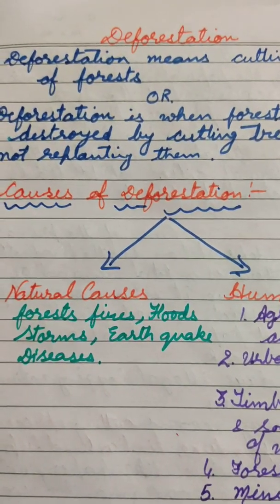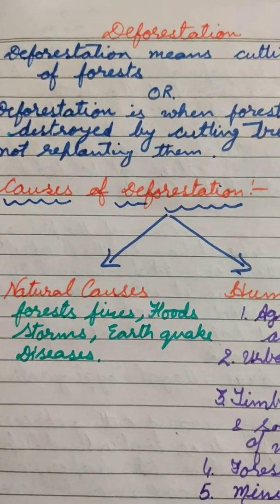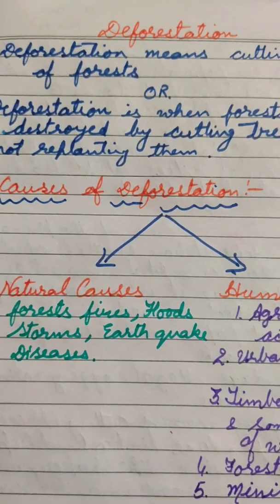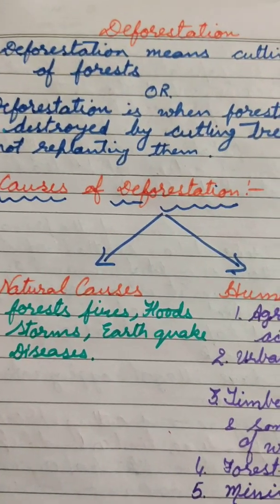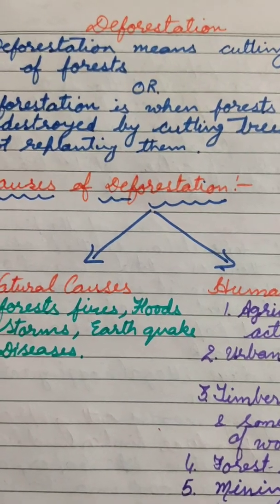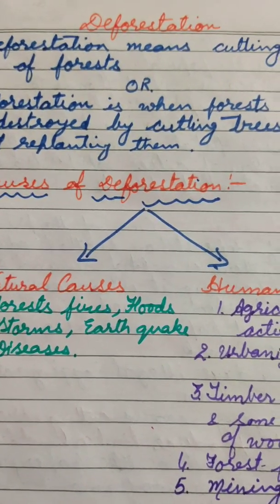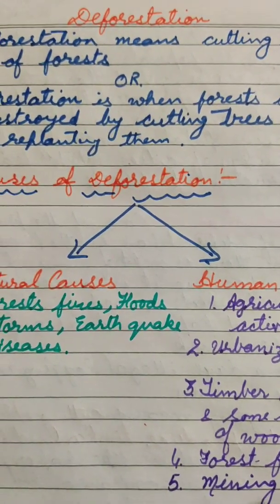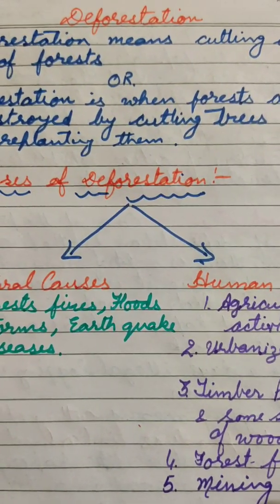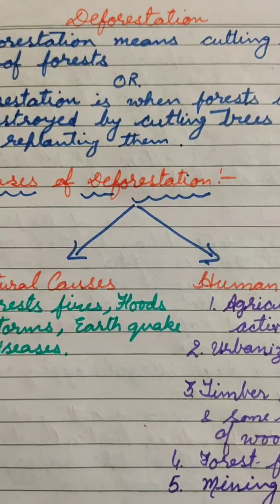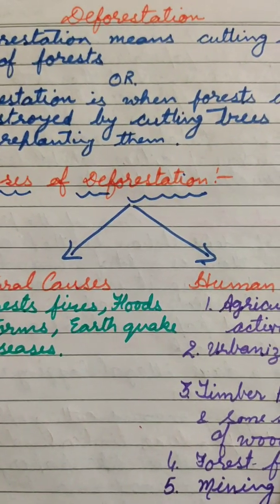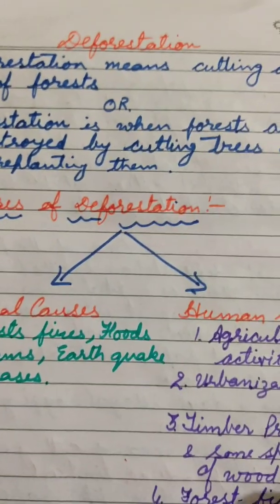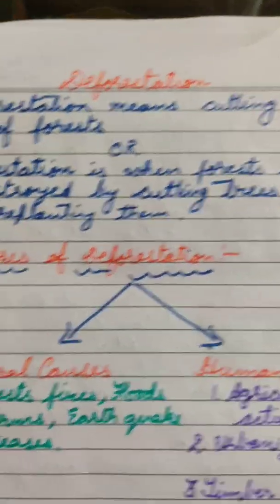Learner, in the previous video we learned about forest products. We know that the forest plays a vital role in our life, and for getting each and everything of our daily life we directly or indirectly depend upon the forest. So to obtain these forest products or fulfill our daily needs, we cut a large number of trees and destroy the forest, and this is called deforestation.